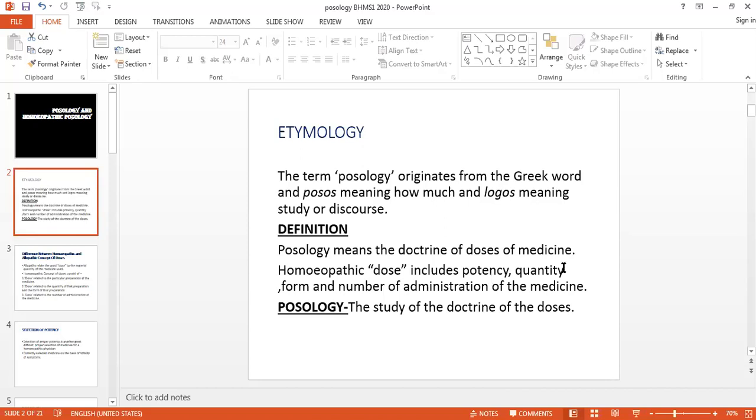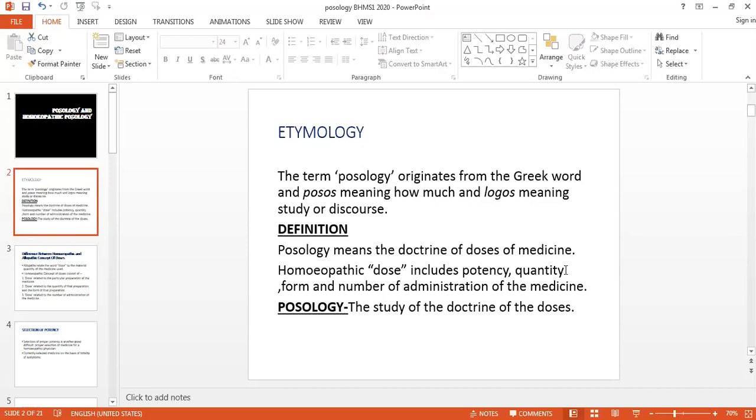The second important thing is the quantity, how much we are giving to the patient. In allopathy, they give tablets, capsules, or syrup. But here we give globules.